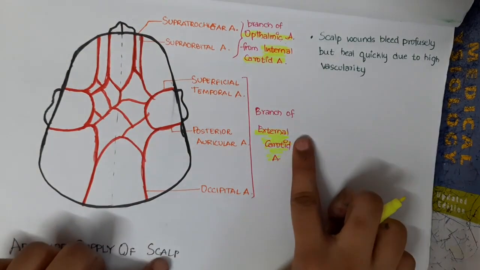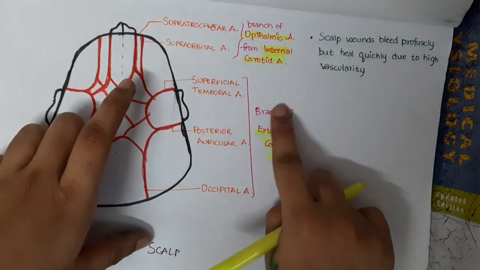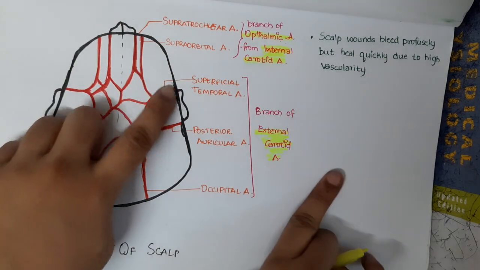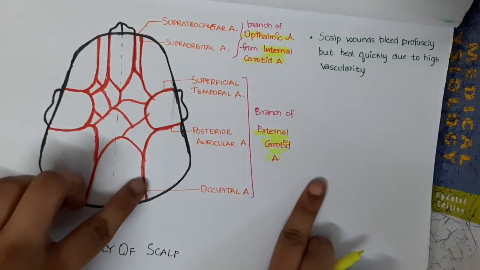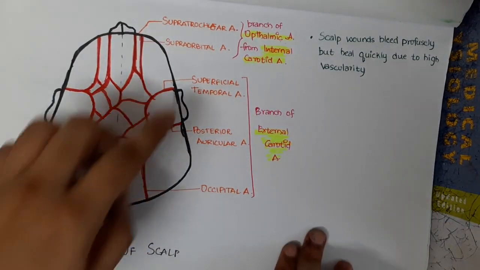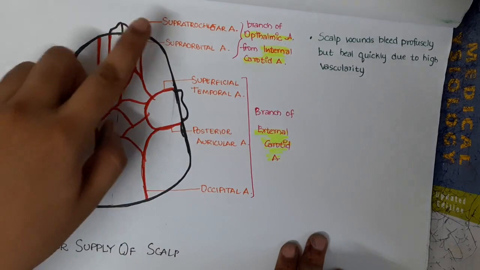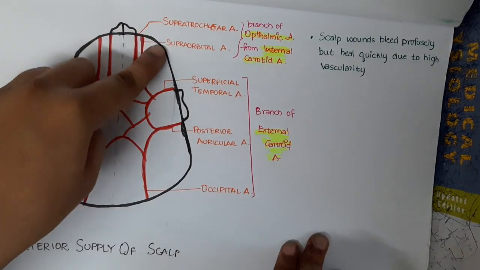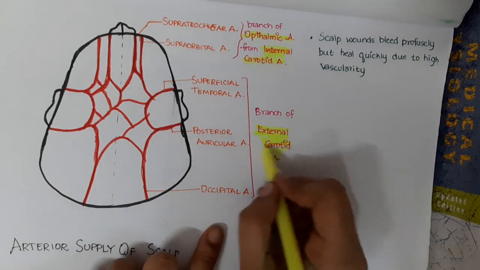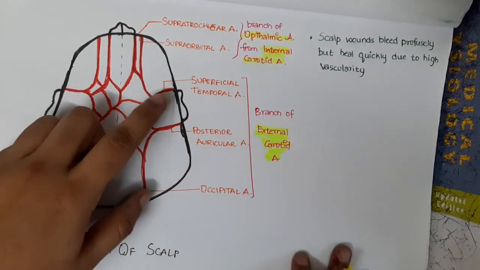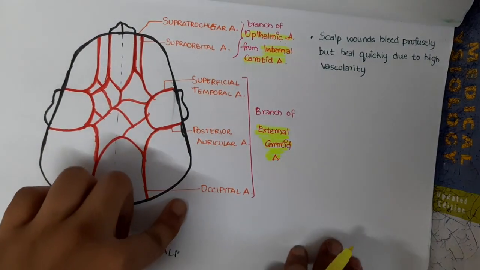Whereas the branches of the external carotid artery include superficial temporal artery, posterior auricular artery and occipital artery.